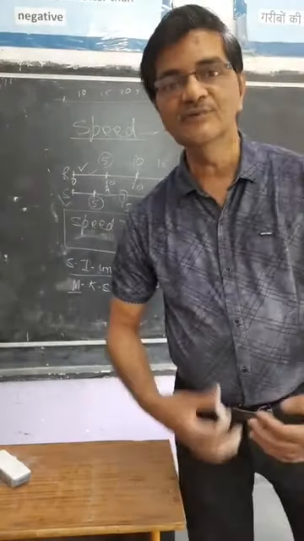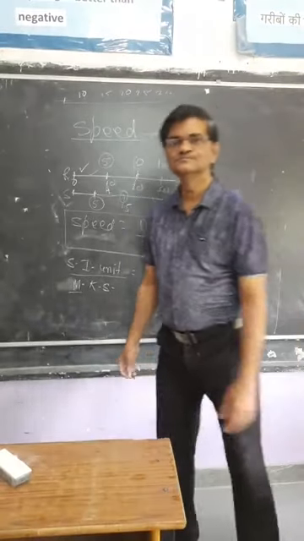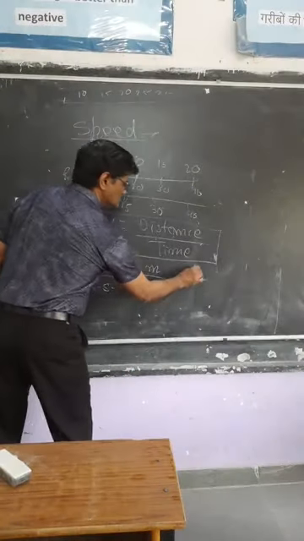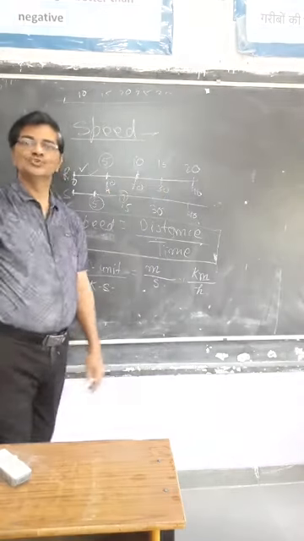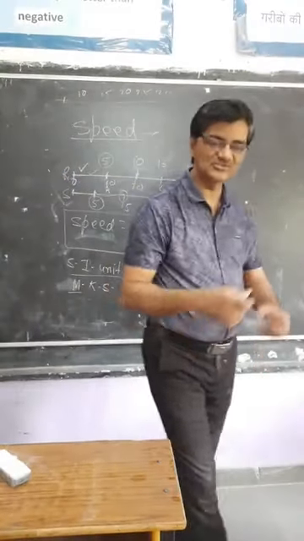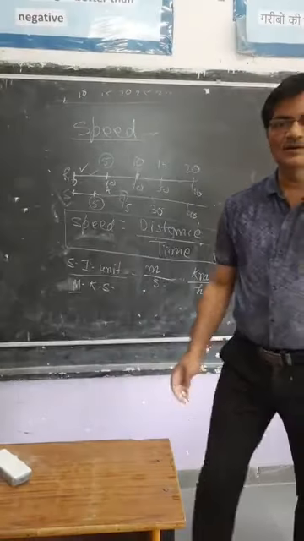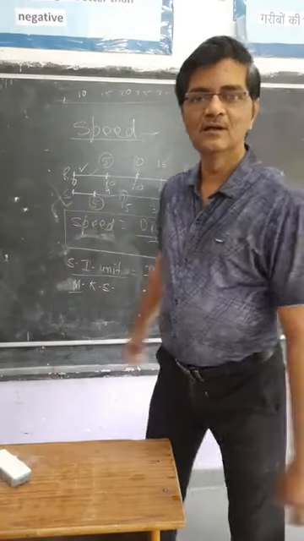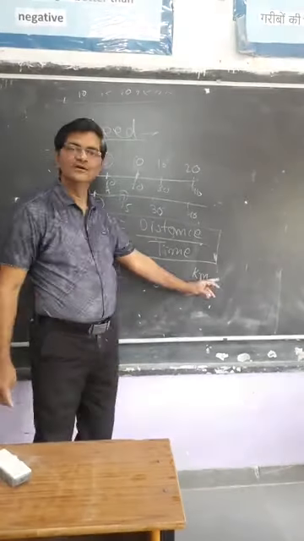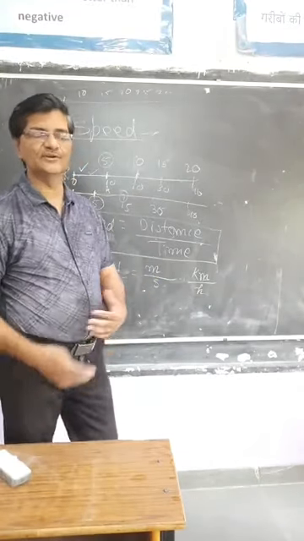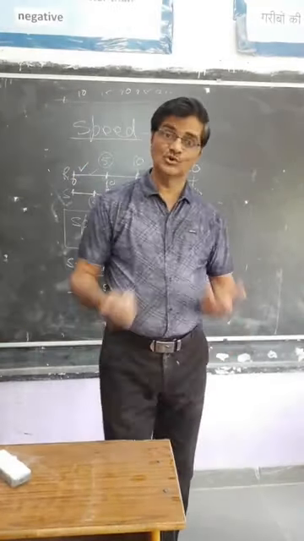But practically, in vehicles we are using what? There we are using kilometer per hour, because meter is a very small distance. Vehicles have to go very large, so there it is converted into kilometer and time is converted into hour.